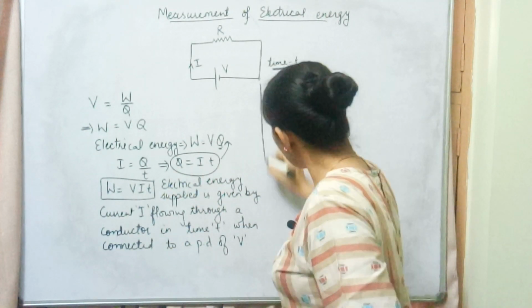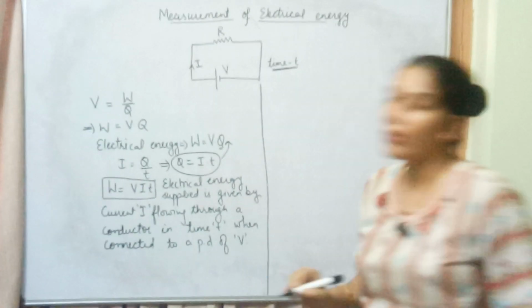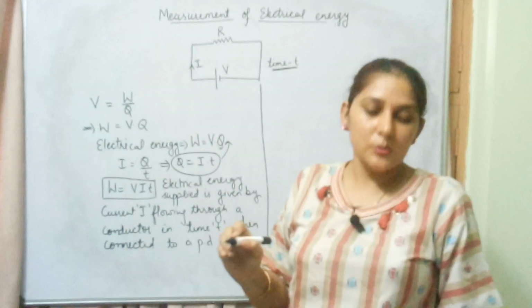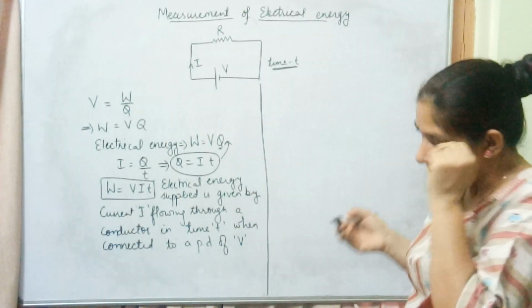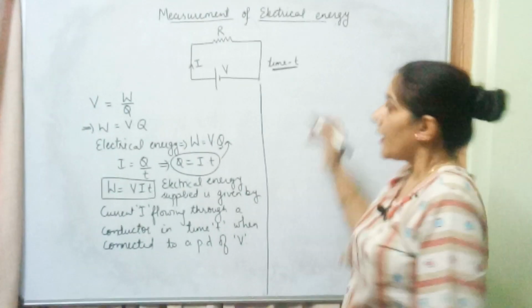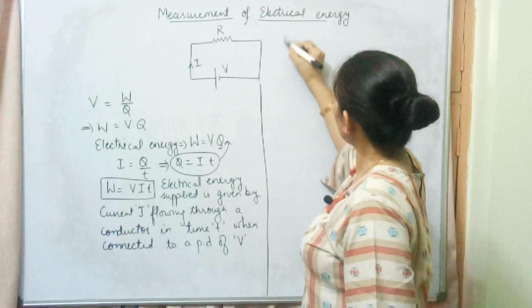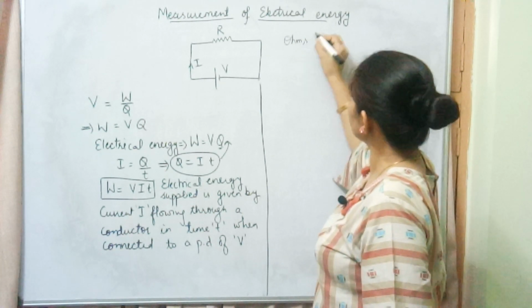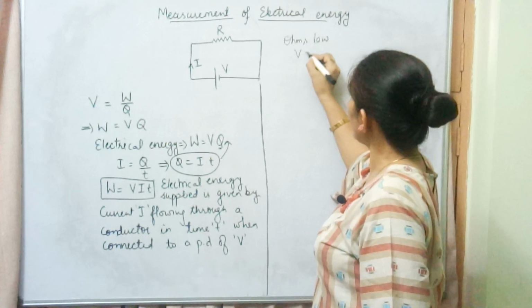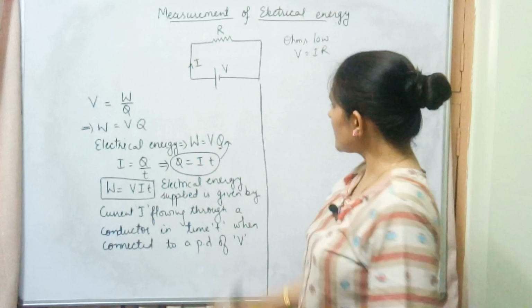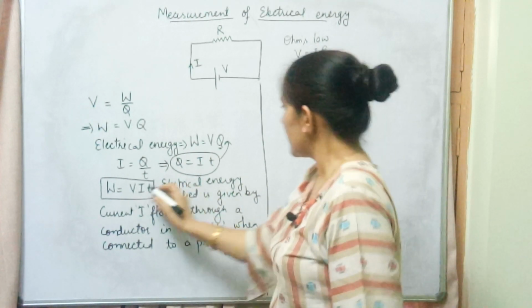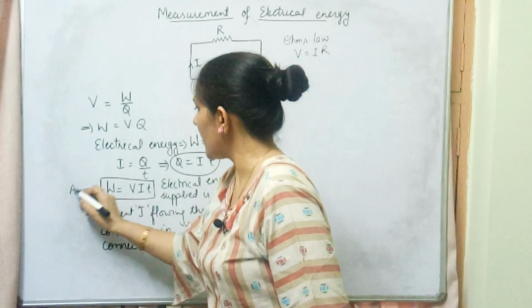We can further solve it and get some new formulas to do our numericals more easily. How can we do that? Some other expressions we can write according to Ohm's law. What is Ohm's law saying? According to Ohm's law, V is equal to IR. Suppose I am calling the earlier equation as equation A.